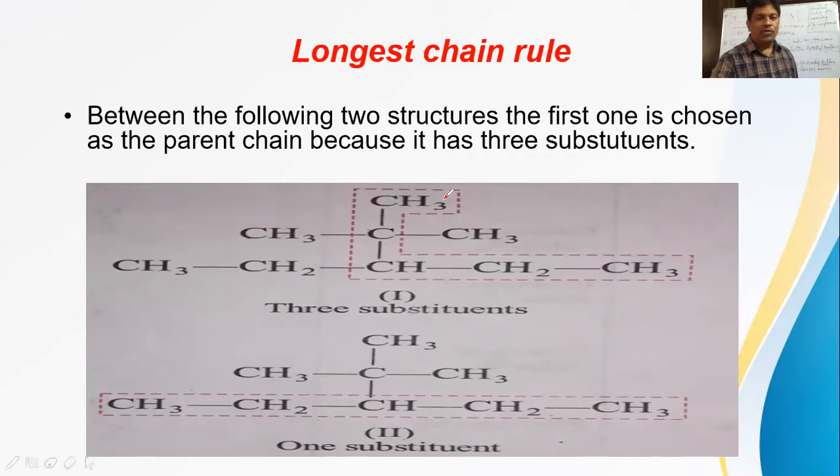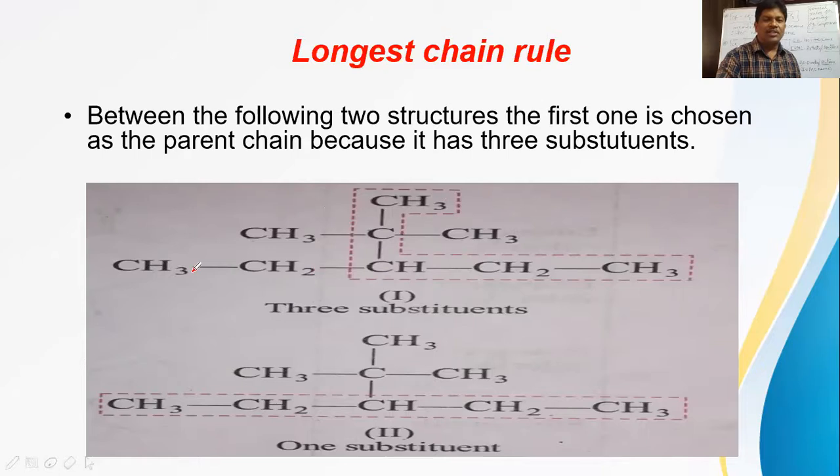Now if you check this example, if you take first carbon, second carbon, third carbon, fourth carbon, fifth carbon, how many carbons do we get? 1, 2, 3, 4, 5 carbons. In this 5 carbon chain, on this carbon there are 2 methyl branches on either side. On this carbon, on the left side, an ethyl branch is there.